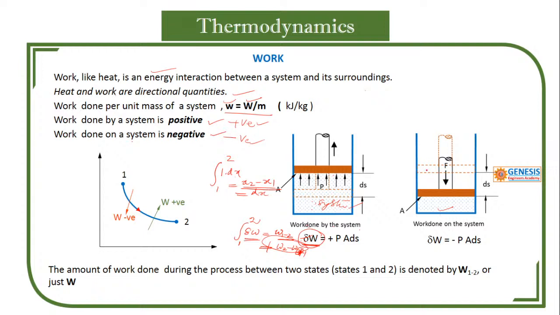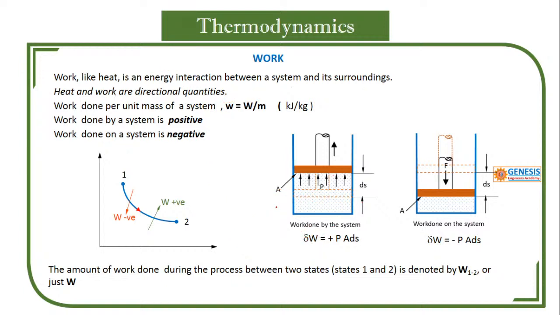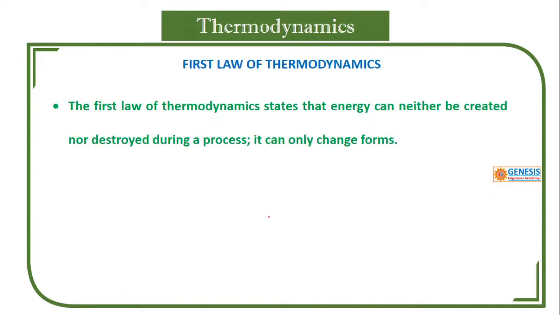That is, we are supplying work to this piston, then the piston is able to compress. So for compressors, all these things, that is on the system. For a turbine like this, we call this by the system. There we are able to get the work done. Okay, so this is all about work and heat. Then what is the first law of thermodynamics?